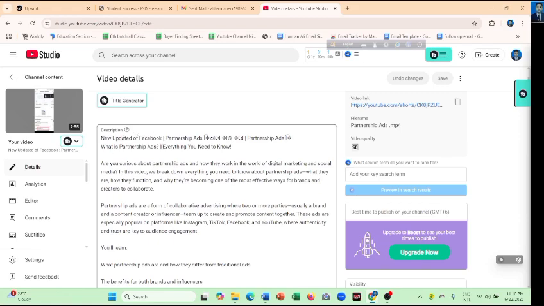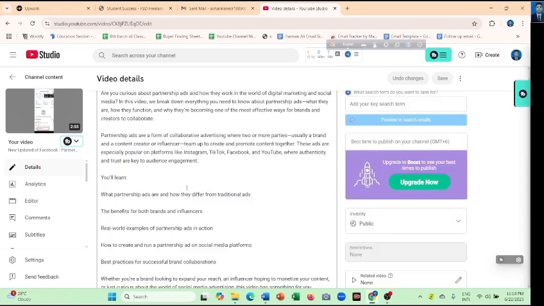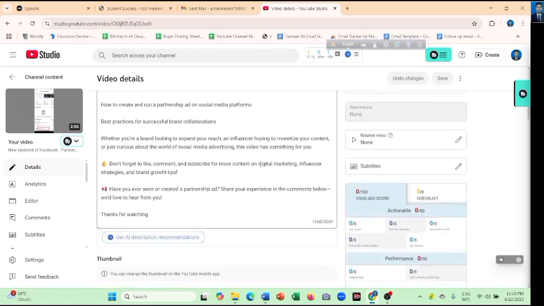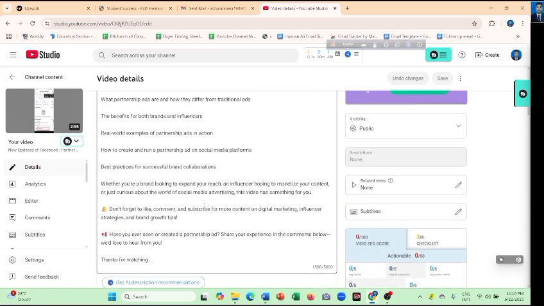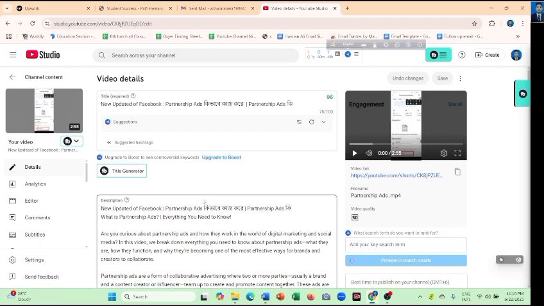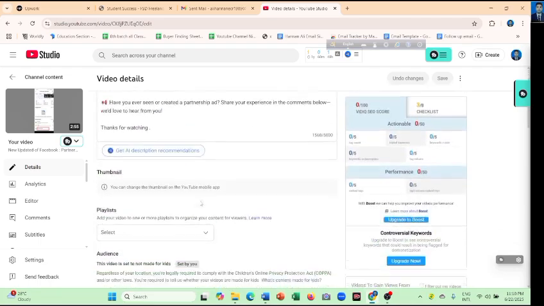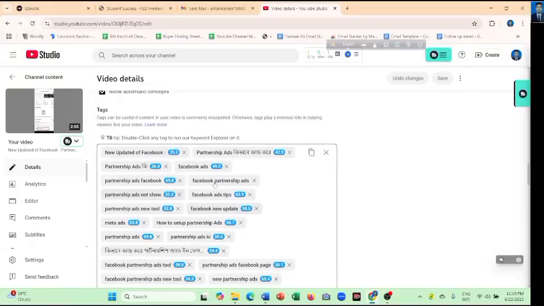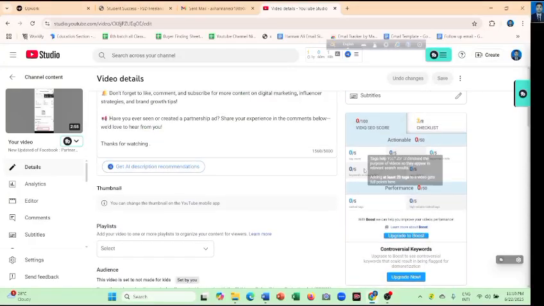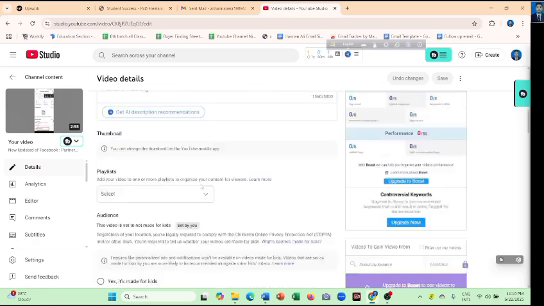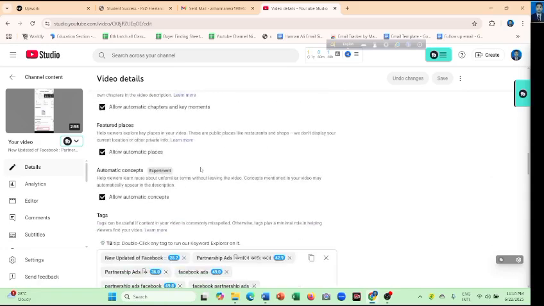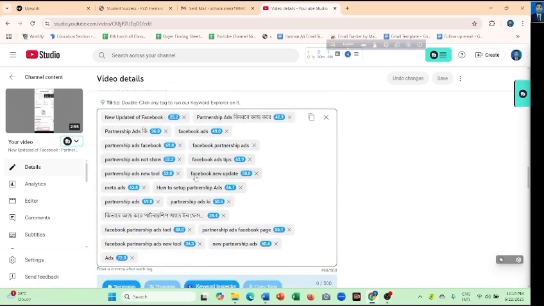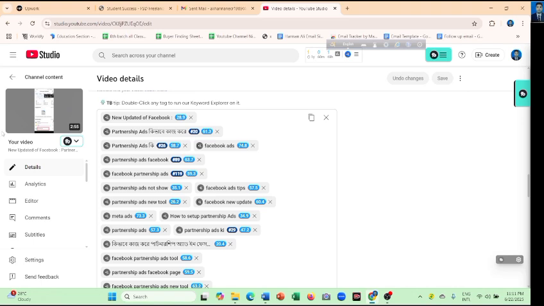Then we optimize it. This is the description of this video, and this is the 0 score. It's always 0 score until you complete all sections of the video, like title, description and tag section. Then the score increases automatically. This is the text section.